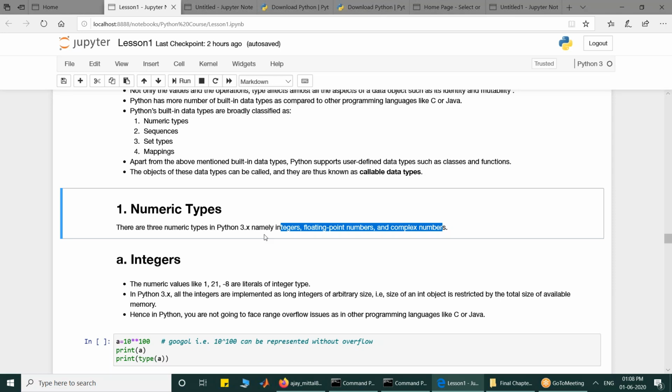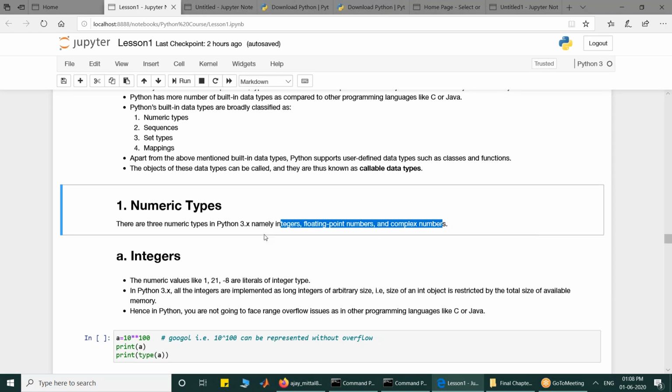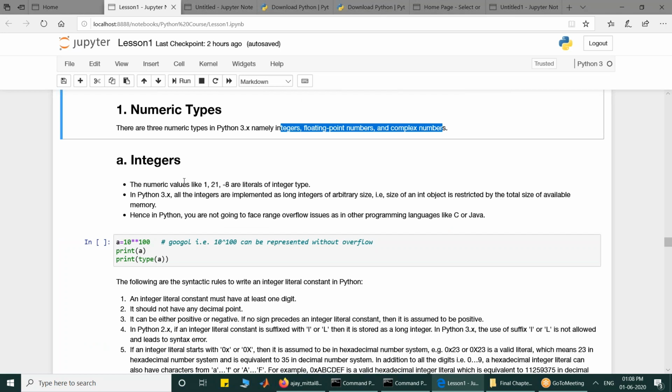Integer numbers, as you know, are without decimal points, like 1, 21, -8, they are all integers. And Python integers are implemented as long, and they are of arbitrary size. Okay, so in Python you are not going to face any overflow issue like you have faced in programming languages like C and Java.